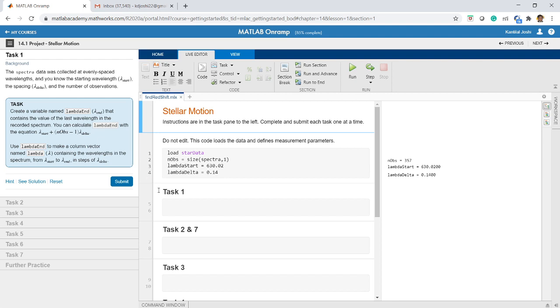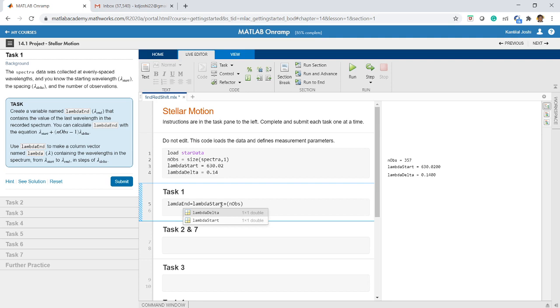I can write lambda end, this is the variable that I want to create, equal to lambda start plus n observations. How many observations are there?